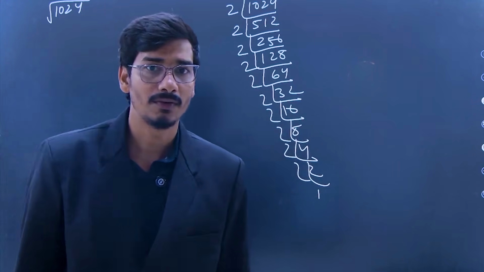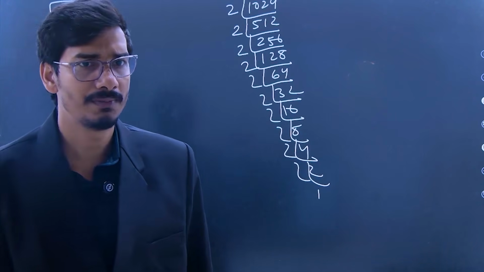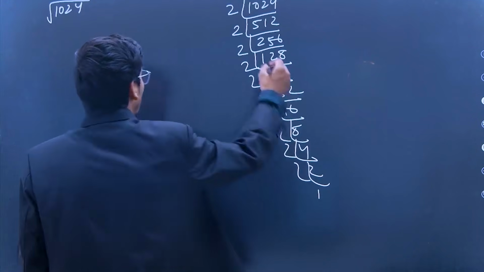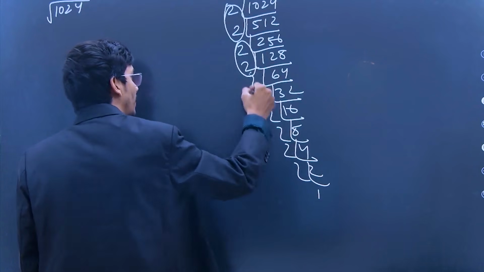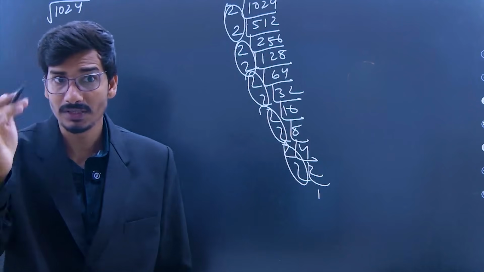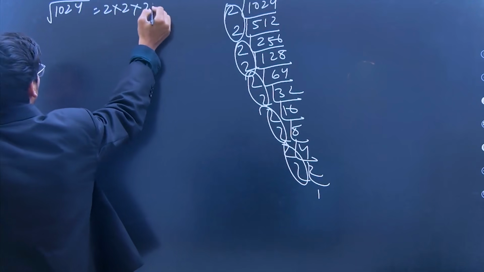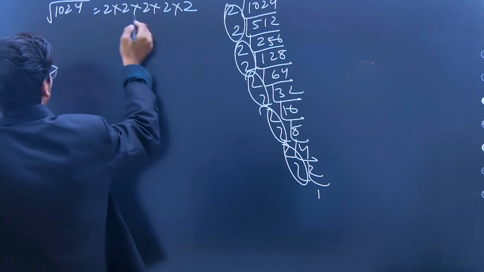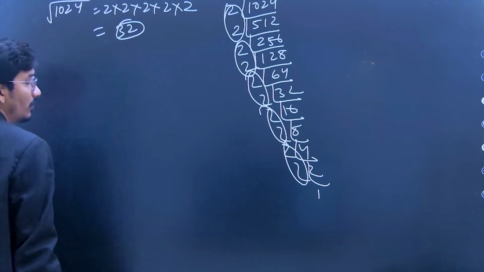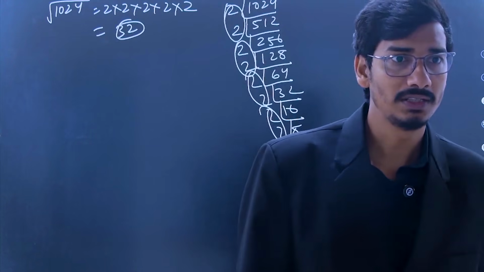In this way, you can also find the square root. Now make the pairs: 1 pair, 2 pair, 3 pair, 4 pair, 5 pair. How many pairs? 5 pairs. Means 5 twos will come. The value is 2 into 2 into 2 into 2 into 2, that is 32. So the square root of 1024 is 32.